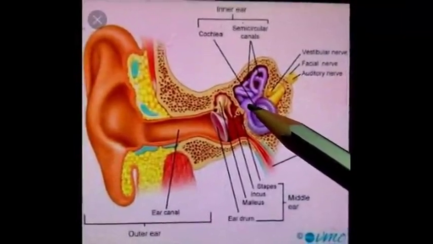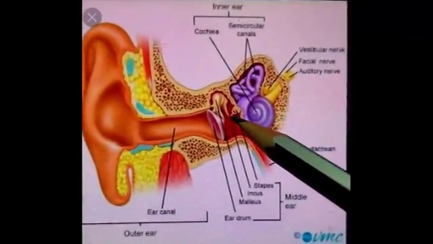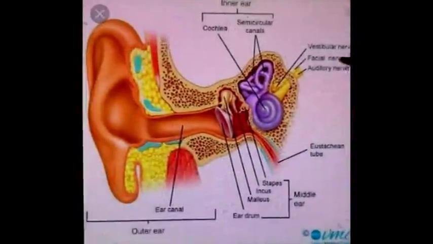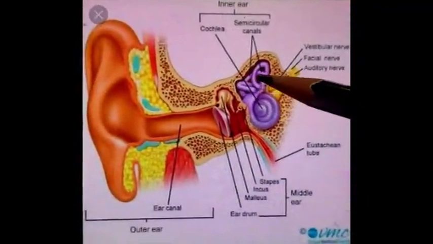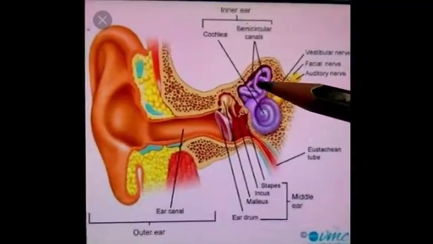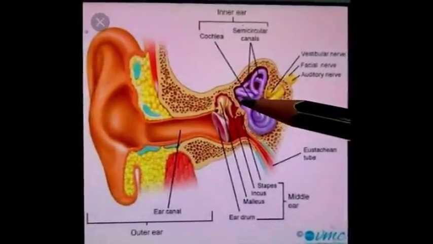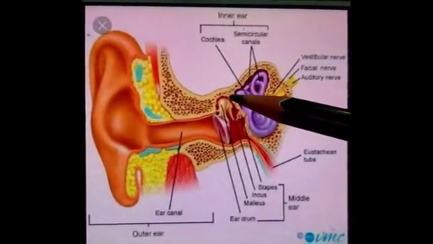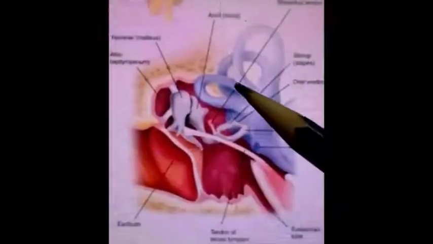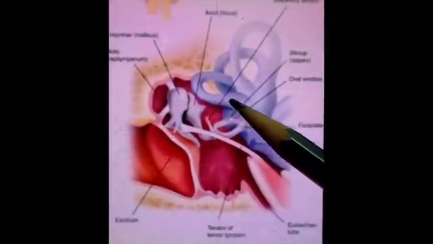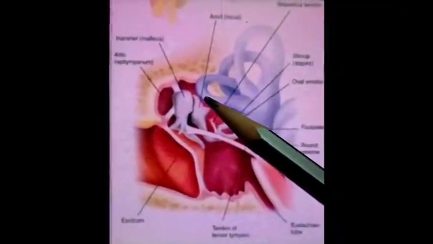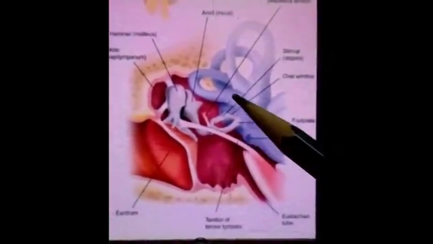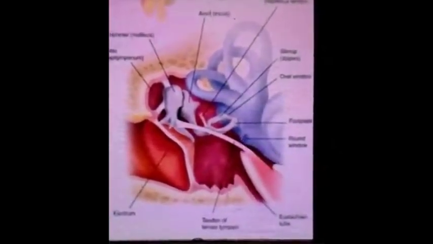The opening of this vestibule is known as oval window, which is closed by the footplate of this small stapes bone. Third structure is semicircular canal. So there are three semicircular canals, anterior, posterior and lateral one. So lateral semicircular canal also produces its impression on the medial wall of middle ear cavity. Lateral semicircular canal is more clearly visible here, which is bulging towards the medial wall, and round window is also visible in this area. So these are the impressions on medial wall.